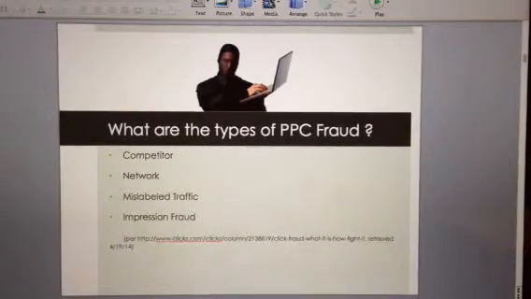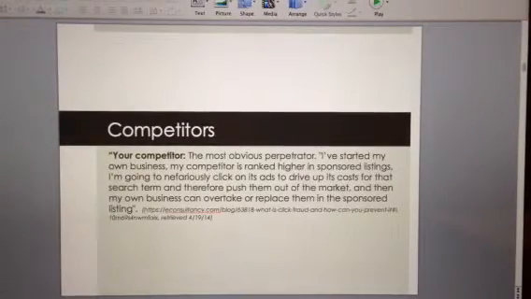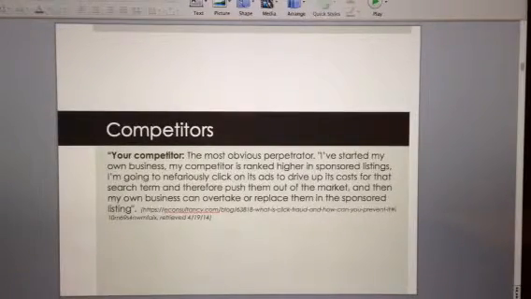So what are the types of pay-per-click fraud? There's competitor, network, mislabeled traffic, and impression fraud. Competitors would be your online competition, clicking on your ad only to drive up your pay-per-click costs.